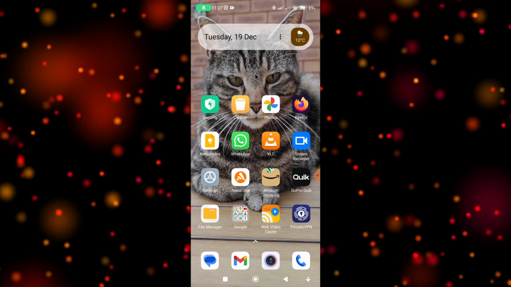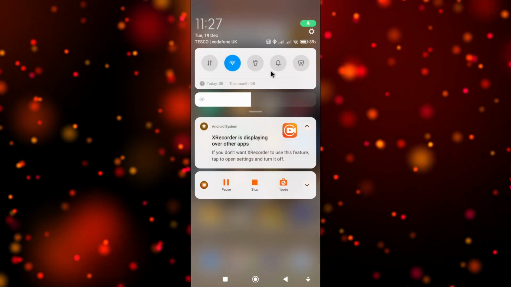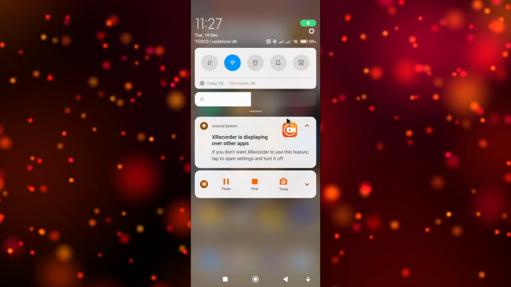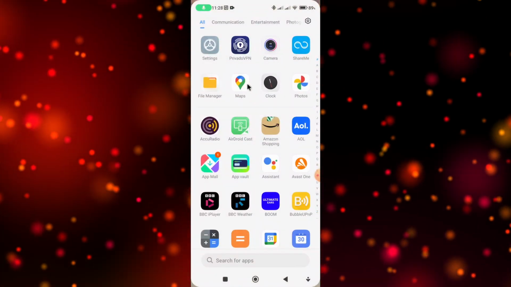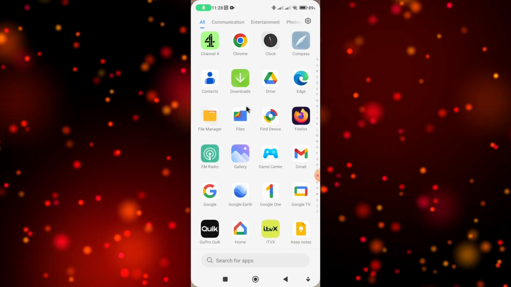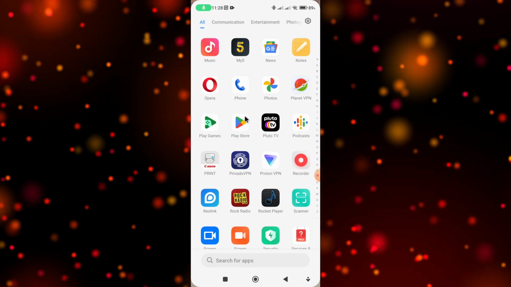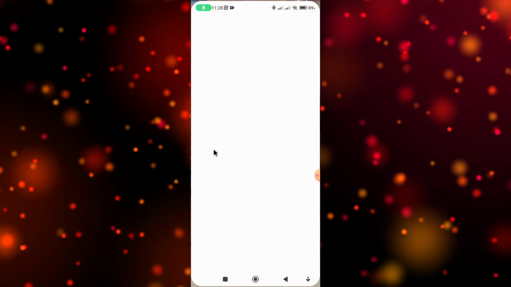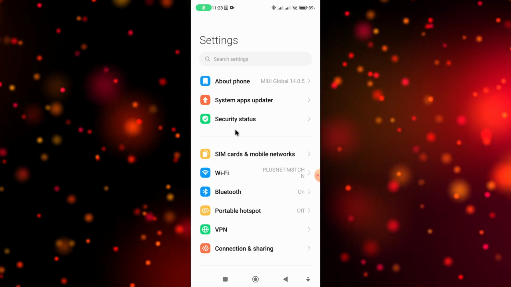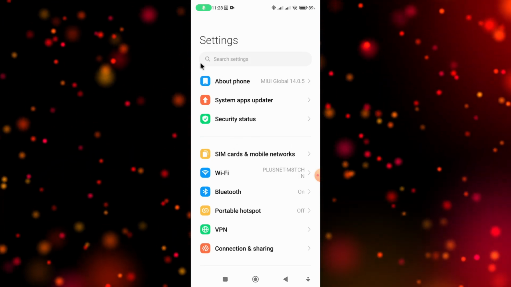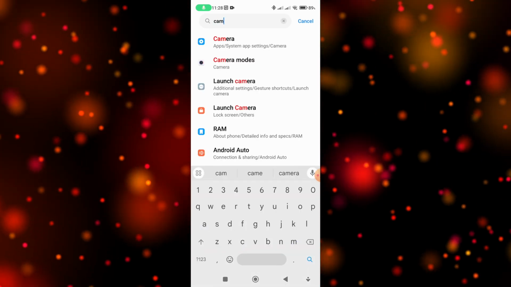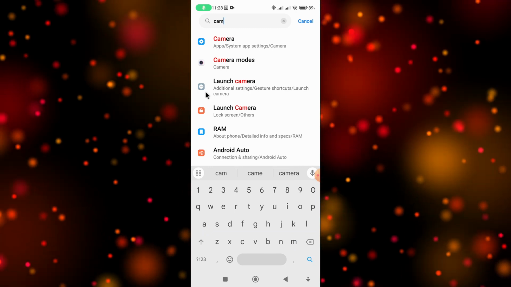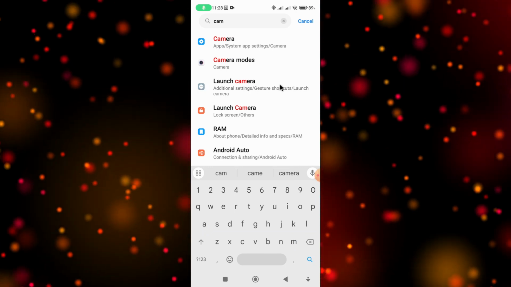So to access your camera by double pressing down on the volume key or the power button is fairly simple. So swipe down from the top of the screen and select the gear icon. If not, you can also swipe up from your home screen to reveal all the apps and look for the settings icon, which is under the letter S. Select that. And then the quickest way to do this is by using the search box at the very top. So type in camera, usually CAM is enough. And once the option to launch camera is visible, tap on that option.